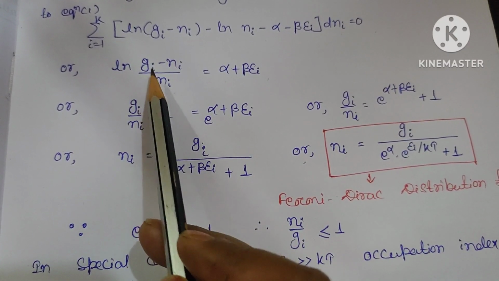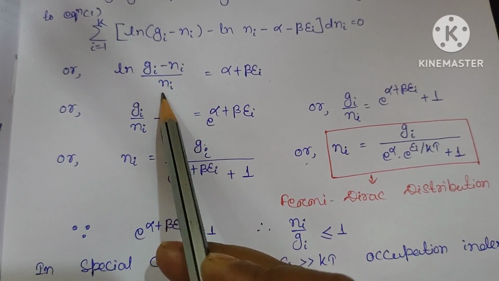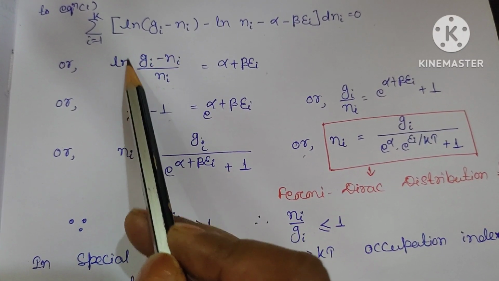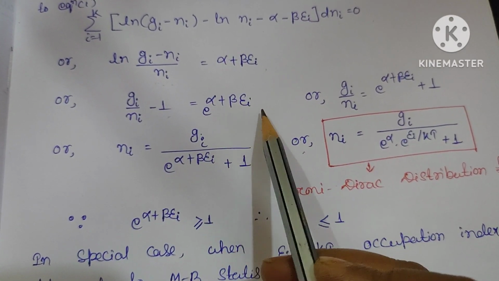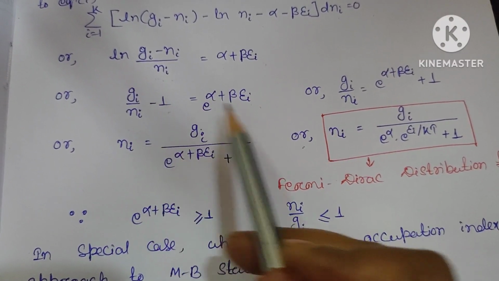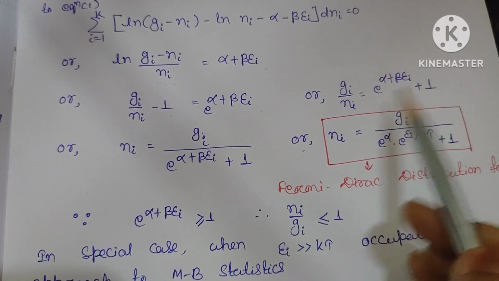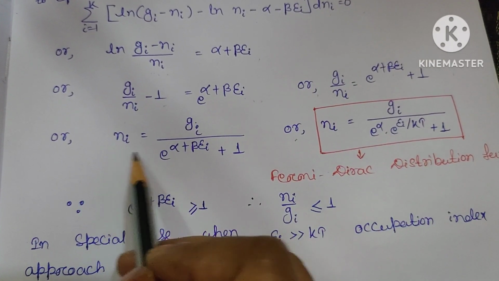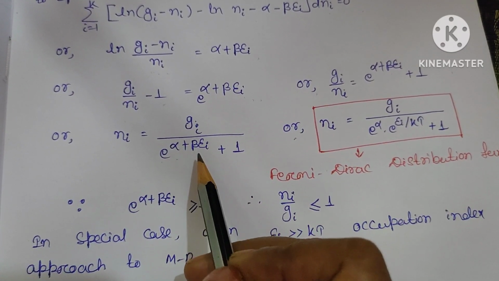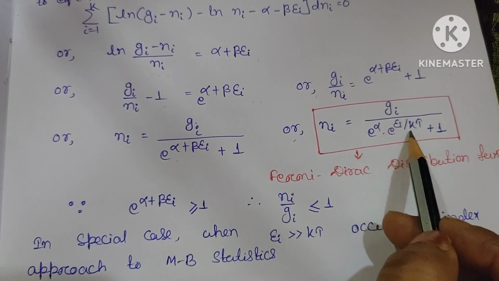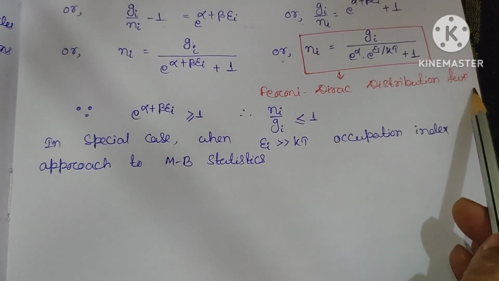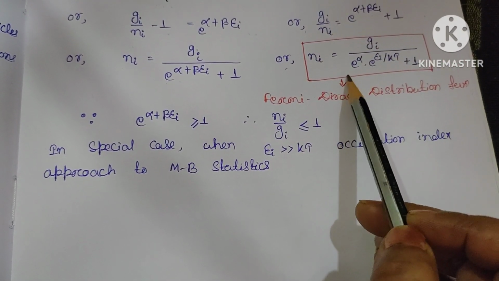Clear? Again, gi by ni minus ni by ni, which is 1, taking antilog of both sides, becomes exponential of alpha plus beta ei. So gi by ni will be equal to exponential of (alpha plus beta ei) plus 1. So ni will be equal to gi divided by this much: ni equals gi divided by [exponential of alpha plus beta ei, plus 1], where in place of beta we put 1 by kT, so 1 by kT into ei. This is known as the Fermi-Dirac distribution function.